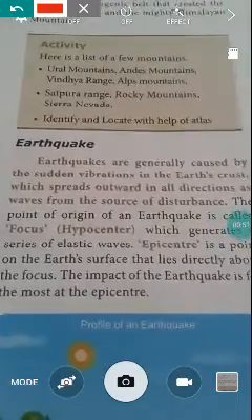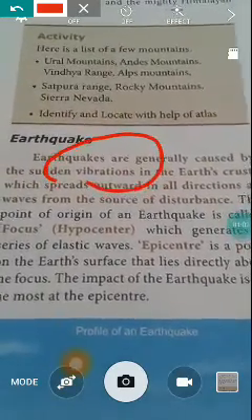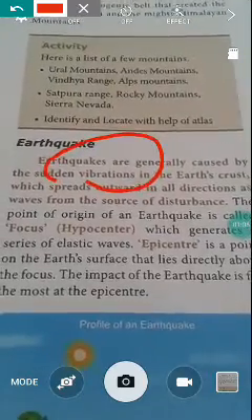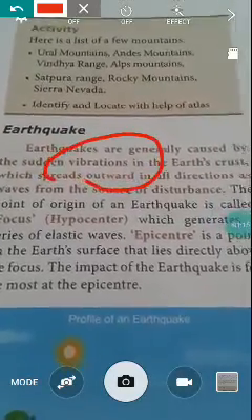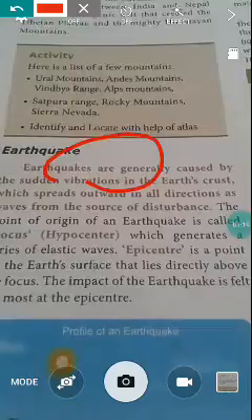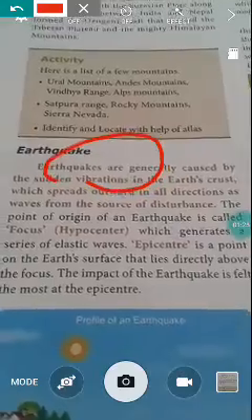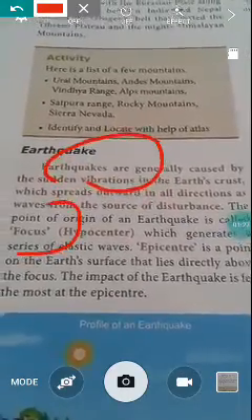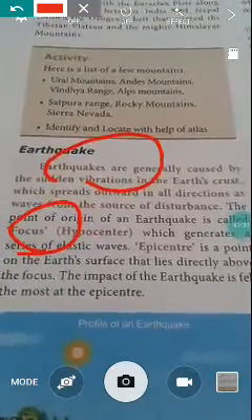From this topic, earthquake, we want to see the meaning of earthquake. Earthquakes are generally caused by the sudden movement or vibration in the earth crust. Already we learned the earth structure is made up of three categories: crust, mantle, core. So the earthquakes will happen in the crust, and spread outwards in all directions as waves from the source of disturbance. The point of origin of an earthquake is called the focus. It's very important for you, and it generates a series of elastic waves.